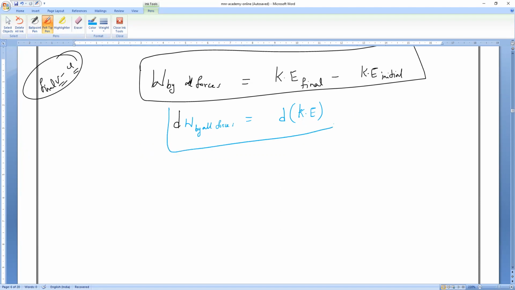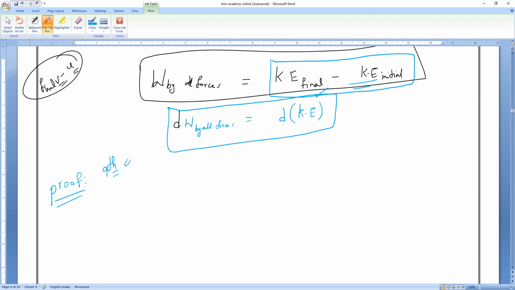So that is what. So we have to prove it now. What is this differentiation of kinetic energy? So the work energy theorem, we have to prove this formula. Work done by all the forces is equal to final kinetic energy minus initial kinetic energy. Okay. So 11th class proofs are very important. Okay. So for 9th class level, I will teach you first and then we'll go to the 11th class.